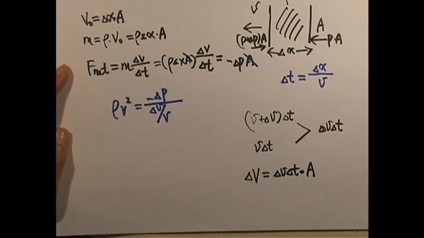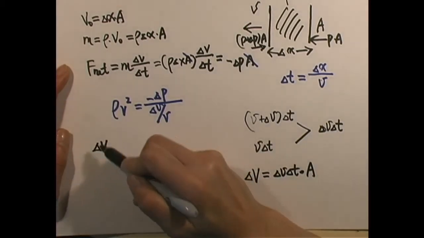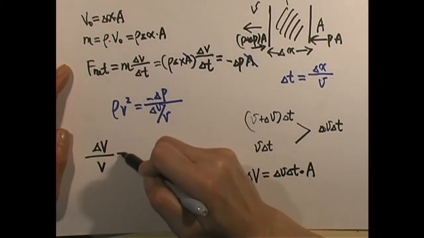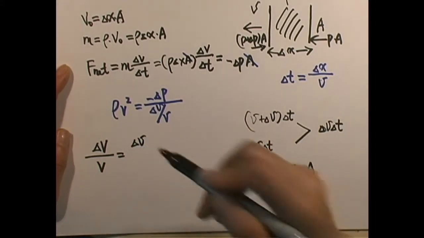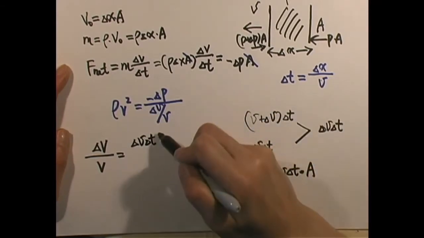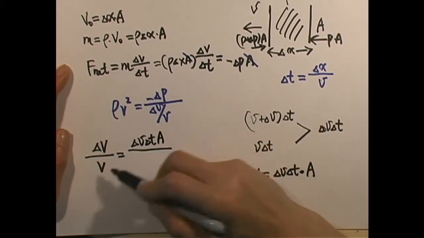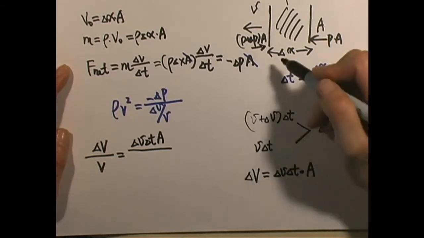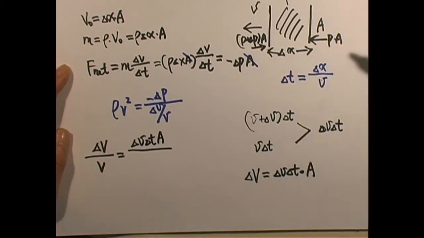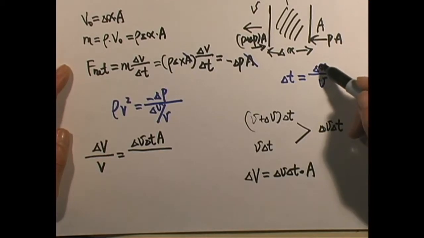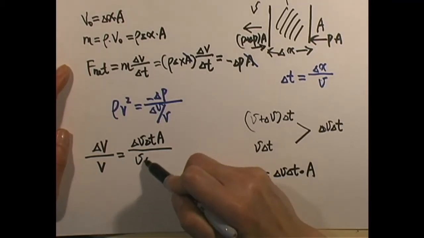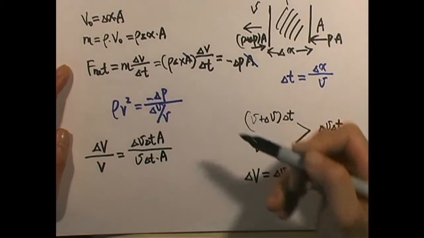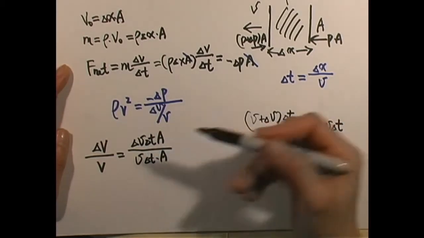Now, if we look at the ratio of change of volume over volume, since we know change of volume is delta V, change of speed, time interval, times cross-section area. The original volume, as you know, is this length delta X times A. And on the other hand, that delta X is delta T times V. So it's actually V delta T times A.